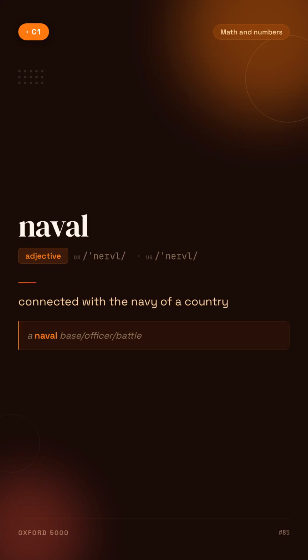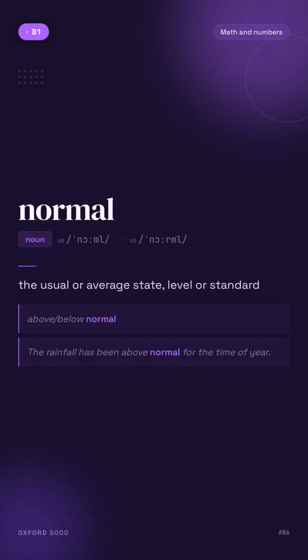Naval. Connected with the navy of a country. For example, a naval base or officer or battle. Normal. The usual or average state, level or standard. For example, above, below normal.